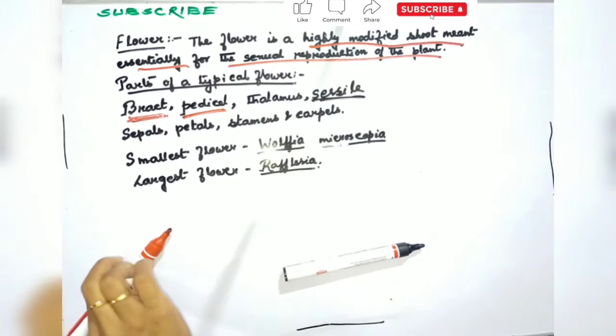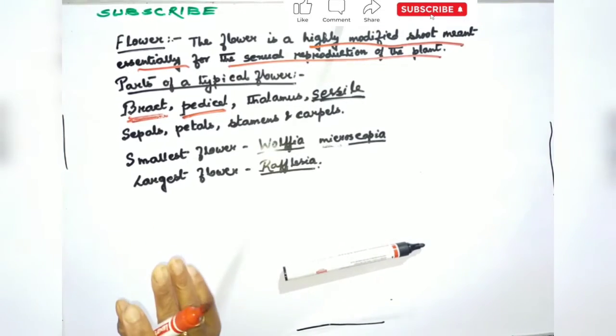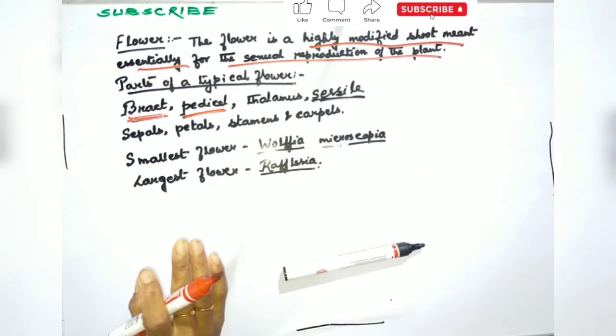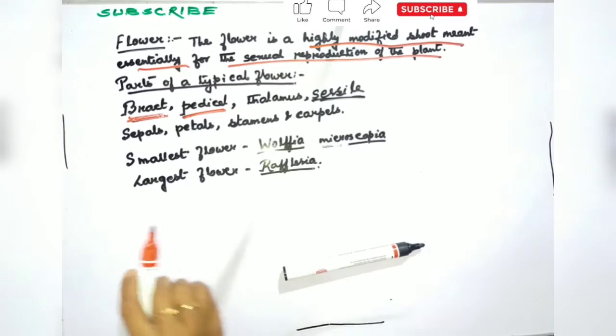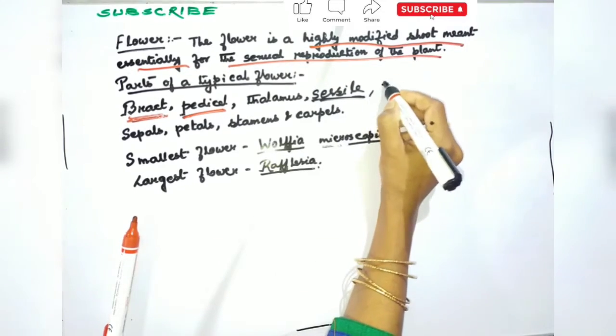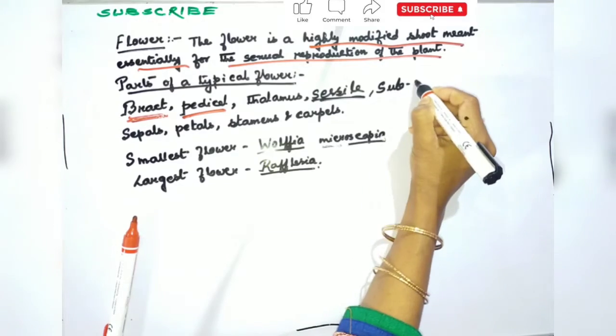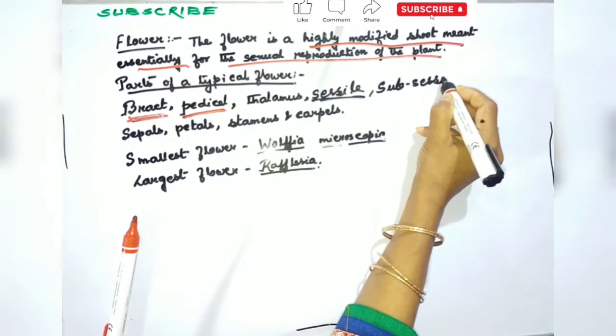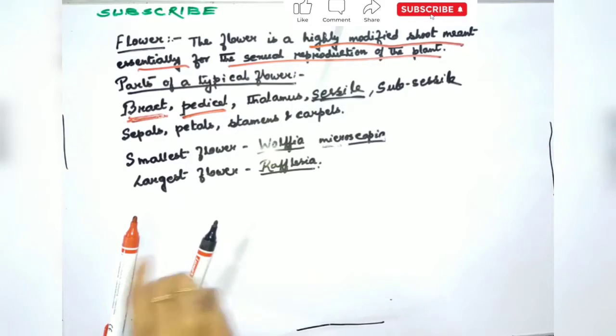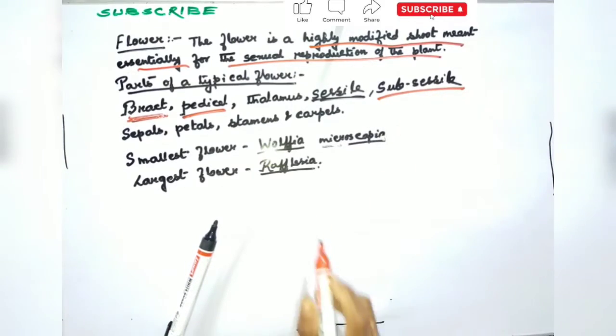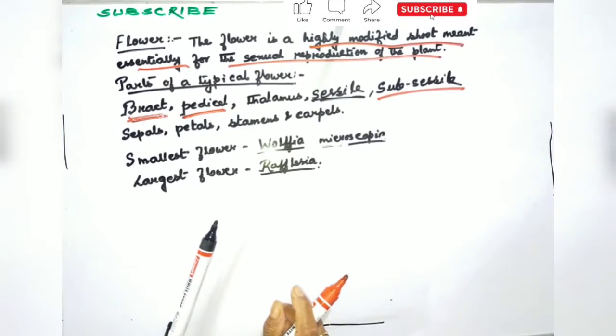Sometimes there is a very short pedicel present in the flower. Such a flower is described as subsessile.